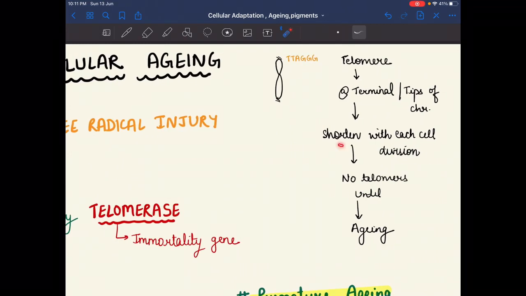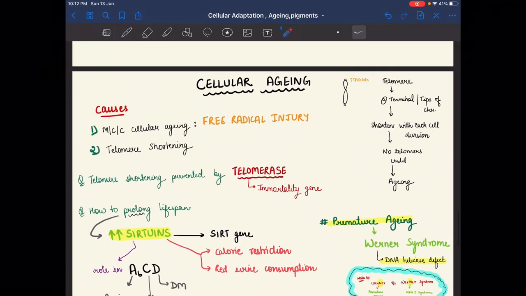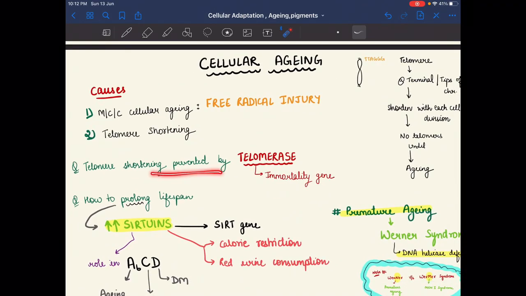When there are no telomeres left, then aging will occur. Telomere shortening is prevented by the telomerase enzyme, the immortality gene. No death will occur if there is an increased amount of telomeres, because it inhibits telomere shortening.